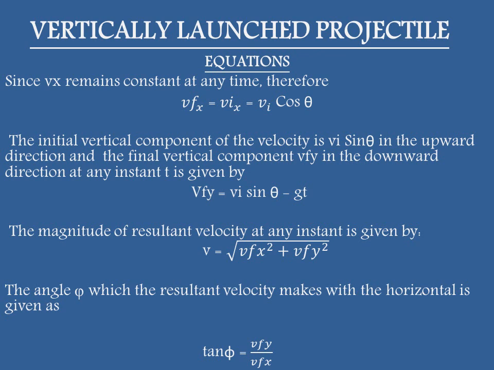The resultant of these two velocities, Vfx and Vfy, can be calculated from the vector formula, where the magnitude is given as V equals under the root Vfx square plus Vfy square, and the angle which the resultant velocity will make with the horizontal can be calculated by using the formula tan phi equals Vfy over Vfx, where phi is the angle which the resultant velocity makes with the horizontal.